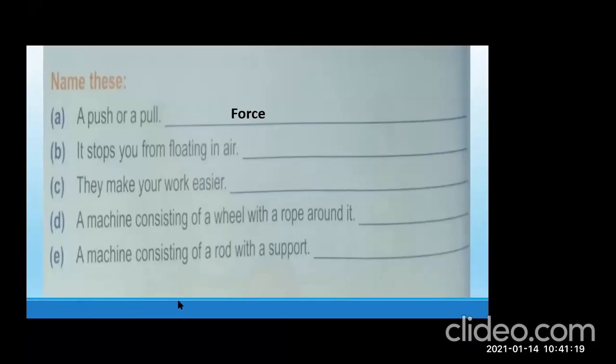I am going to unmute Hassan Ahmed. Yes, it stops you. Gravity. Yes, very good. Gravity stops you from floating in air. Now write down the answer. Gravity. Because gravity is the force by which things are attracted towards the earth, and it stops you from floating in the air.